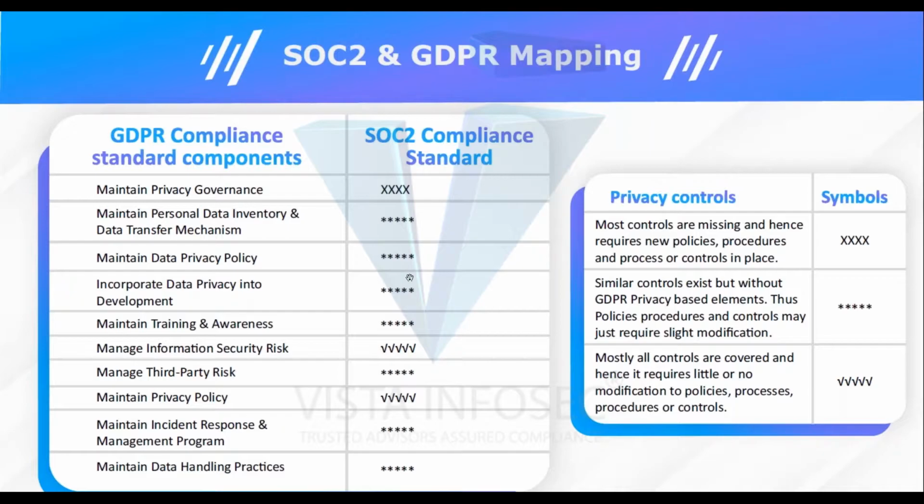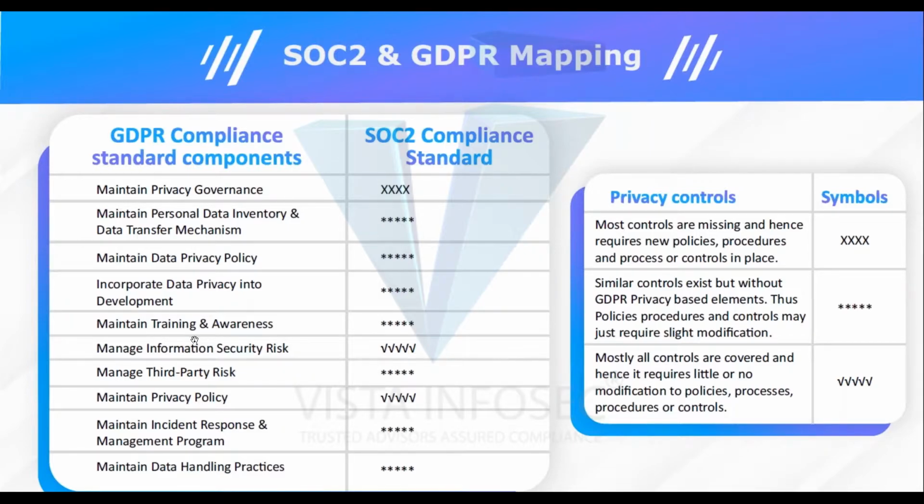If you look at it in the final rundown, there's a legend on the right hand side where there is XXX. This is the summation actually. For maintaining privacy governance, most of the controls are missing in SOC 2, but are there in GDPR. Similarly, a similar control exists, but without the GDPR privacy elements. We'll get into this in detail.